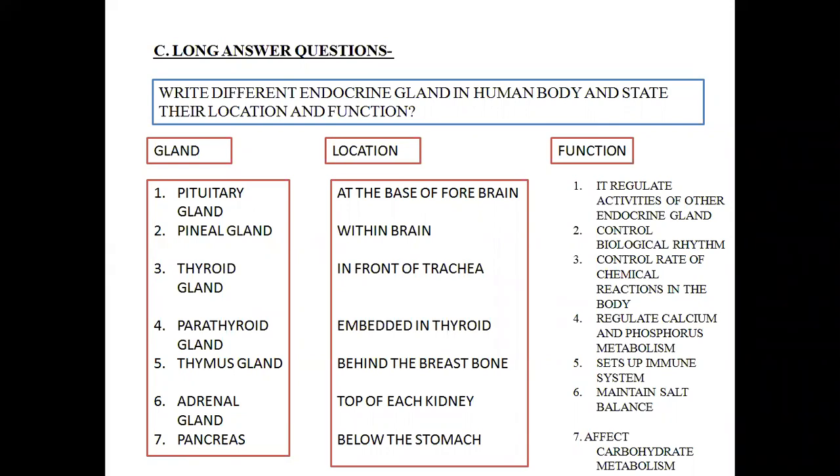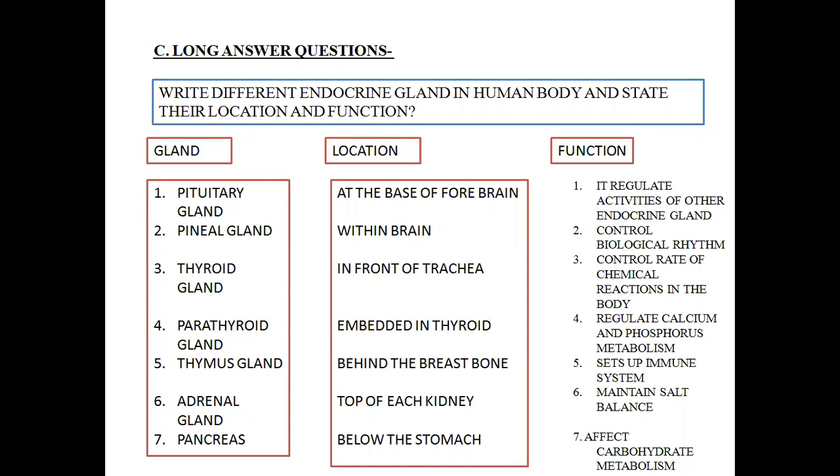Next is the parathyroid gland. The parathyroid gland is embedded in the thyroid. And what does it do? It simply regulates the calcium and phosphorus metabolism in the body. Like whether the calcium will be deposited in the bone cells, or from the bone cells calcium will be withdrawn into the bloodstream for performing or regulating other metabolic activity of the body. So this parathyroid gland regulates the calcium phosphorus metabolism in the body.